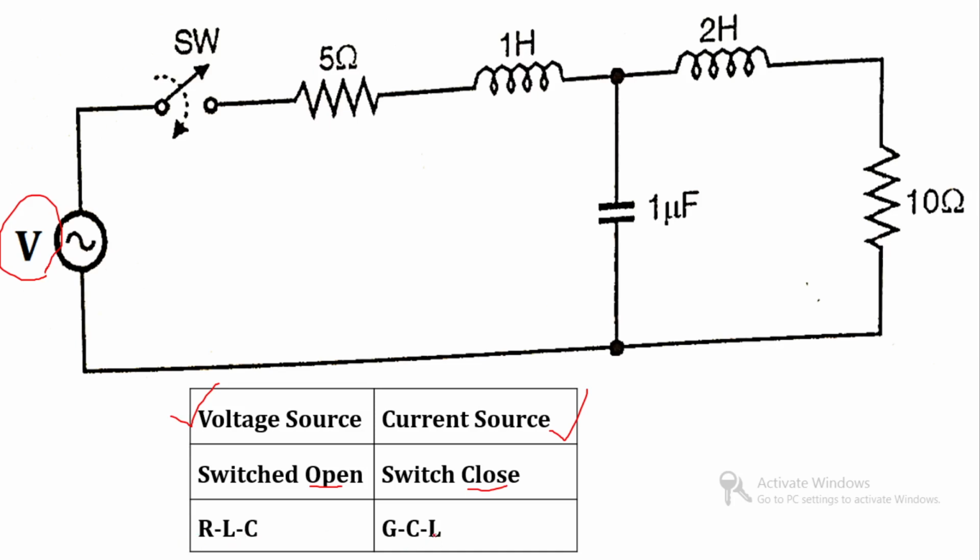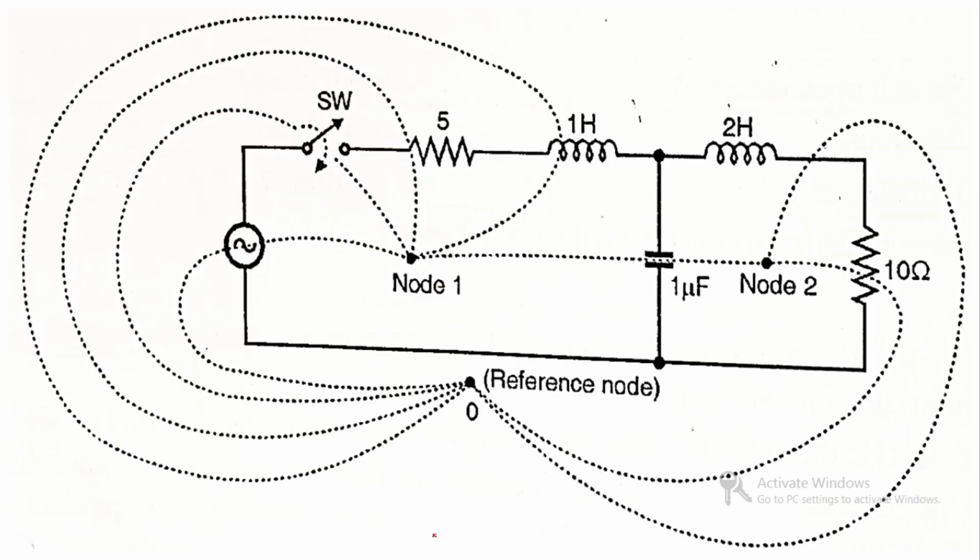So let's show the dual for this particular network. Forget about this dashed line, just focus on the particular network. You have to put one node in one loop, a second node in the second loop, and a third node, which is the extra node outside the network, known as the reference node. Clear?